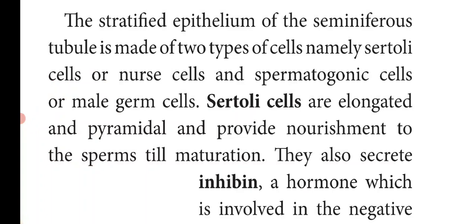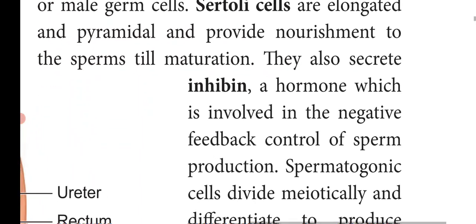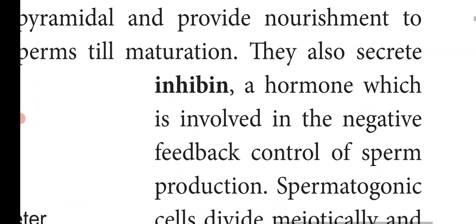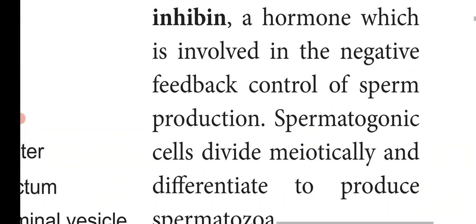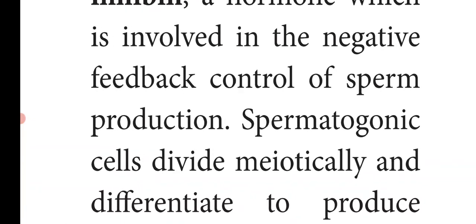The Sertoli cells also secrete a hormone called inhibin, which is involved in the negative feedback control of sperm production.